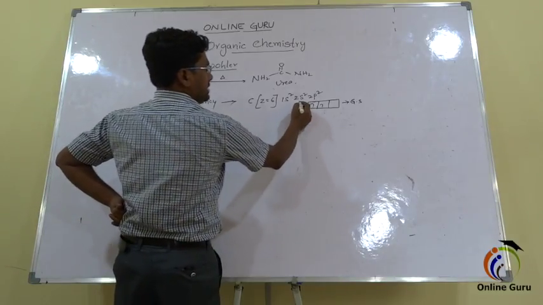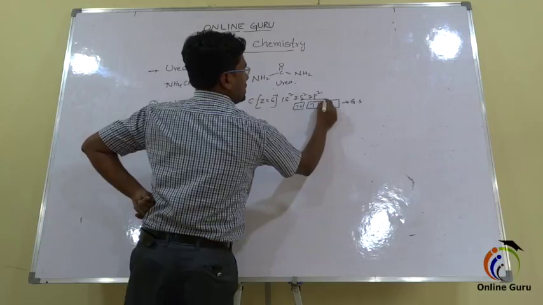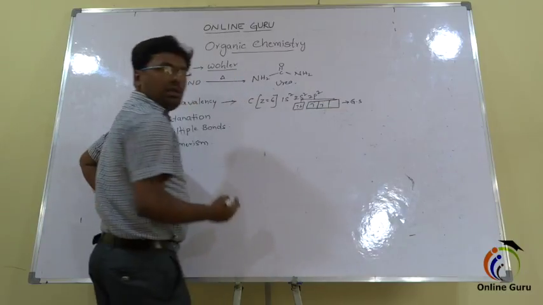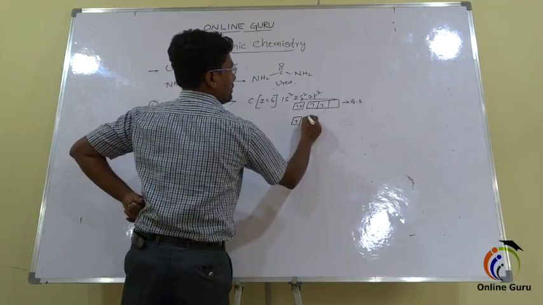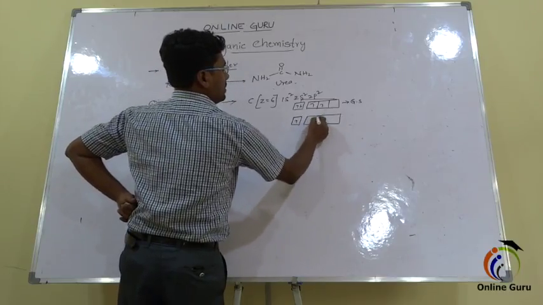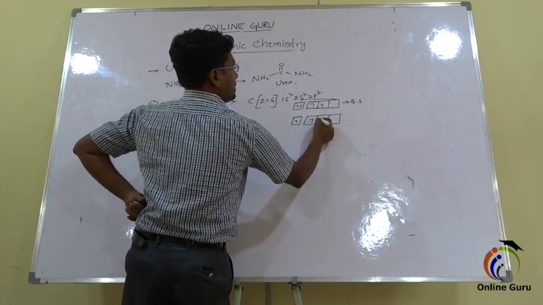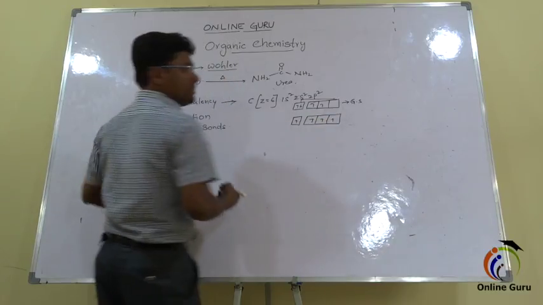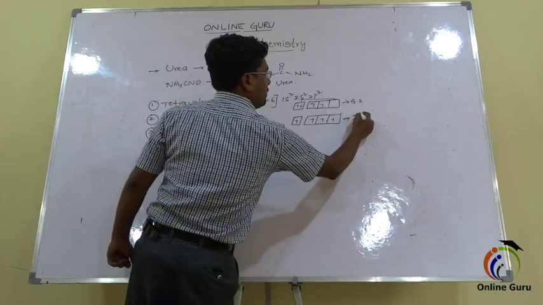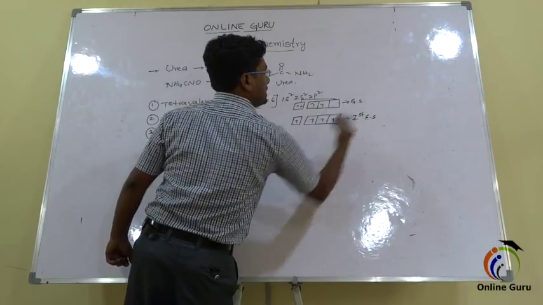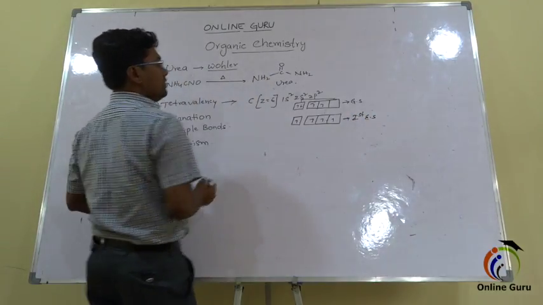In excited state, one of the electrons is excited to the p level from the s level. Then s is having 1 electron, and in p orbitals each is having 1 electron, and this is the first excited state configuration of carbon.